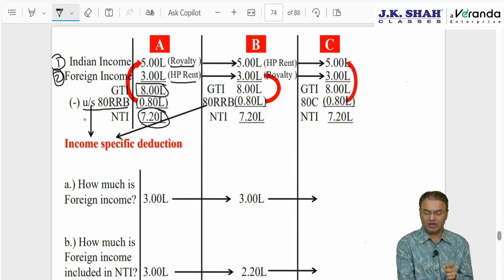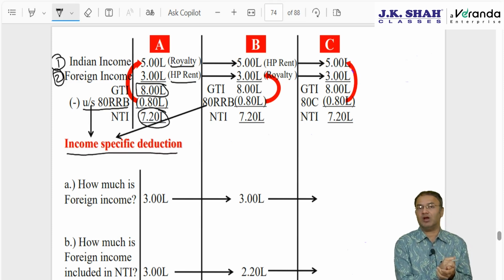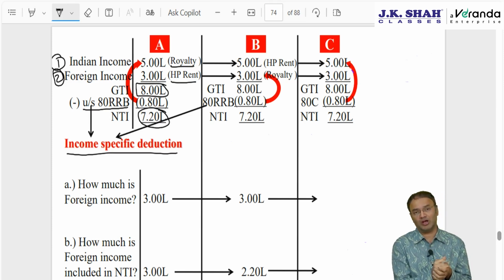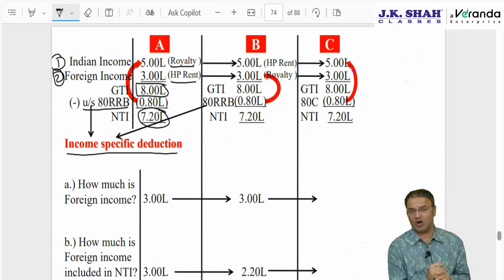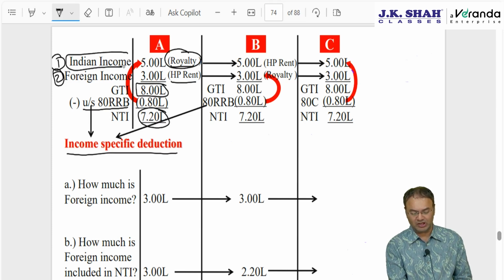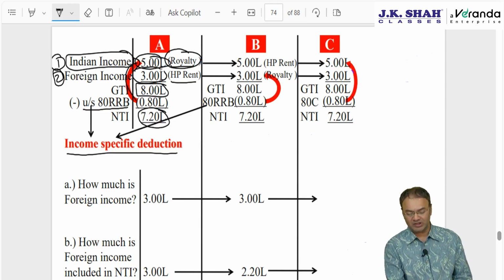Now this deduction 80RRB is called an income specific deduction, meaning thereby it is allowable against a particular income, royalty from patents. It cannot randomly be claimed against any income. It can be claimed up to 3 lakh rupees only against that particular income. That's why we call it an income specific deduction. Which income is it allowed from? It is allowed against royalty, and here royalty is Indian income. So 80,000 will entirely be allowed against the 5 lakhs of Indian income. No part of 80,000 can be claimed against foreign income.